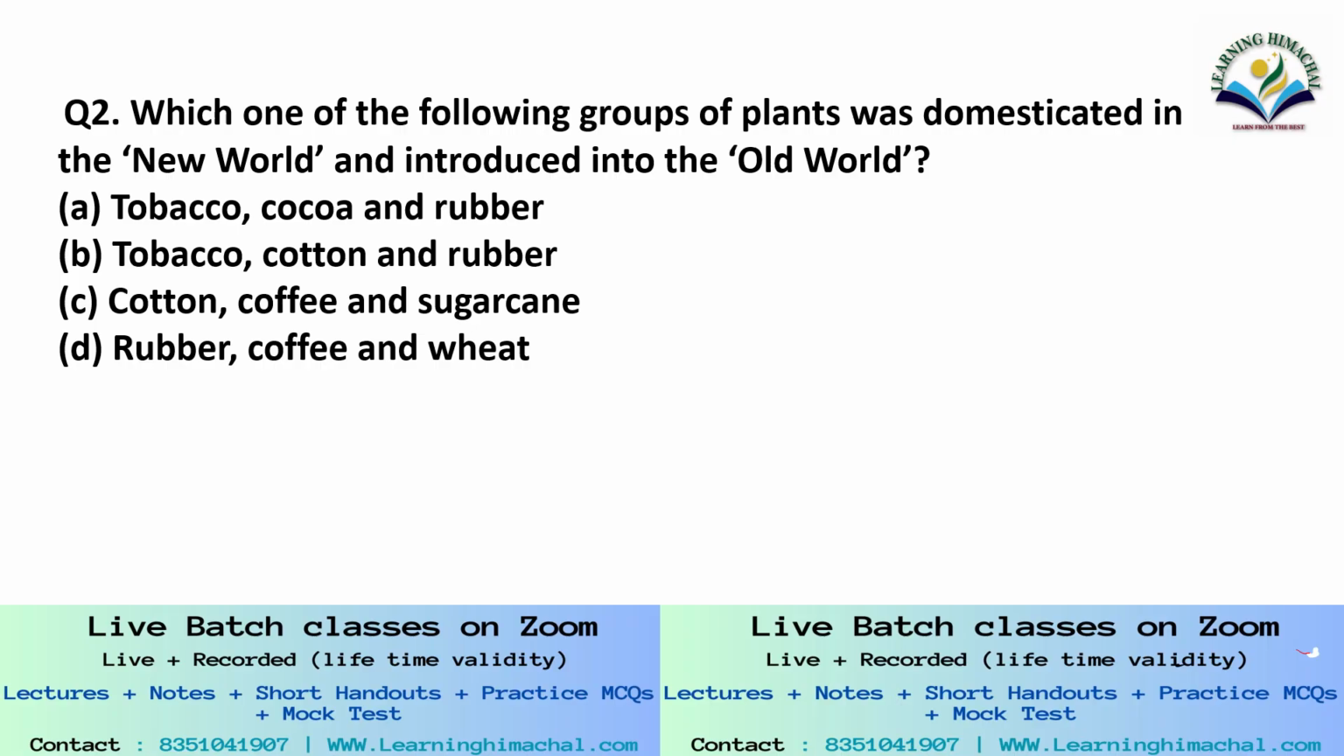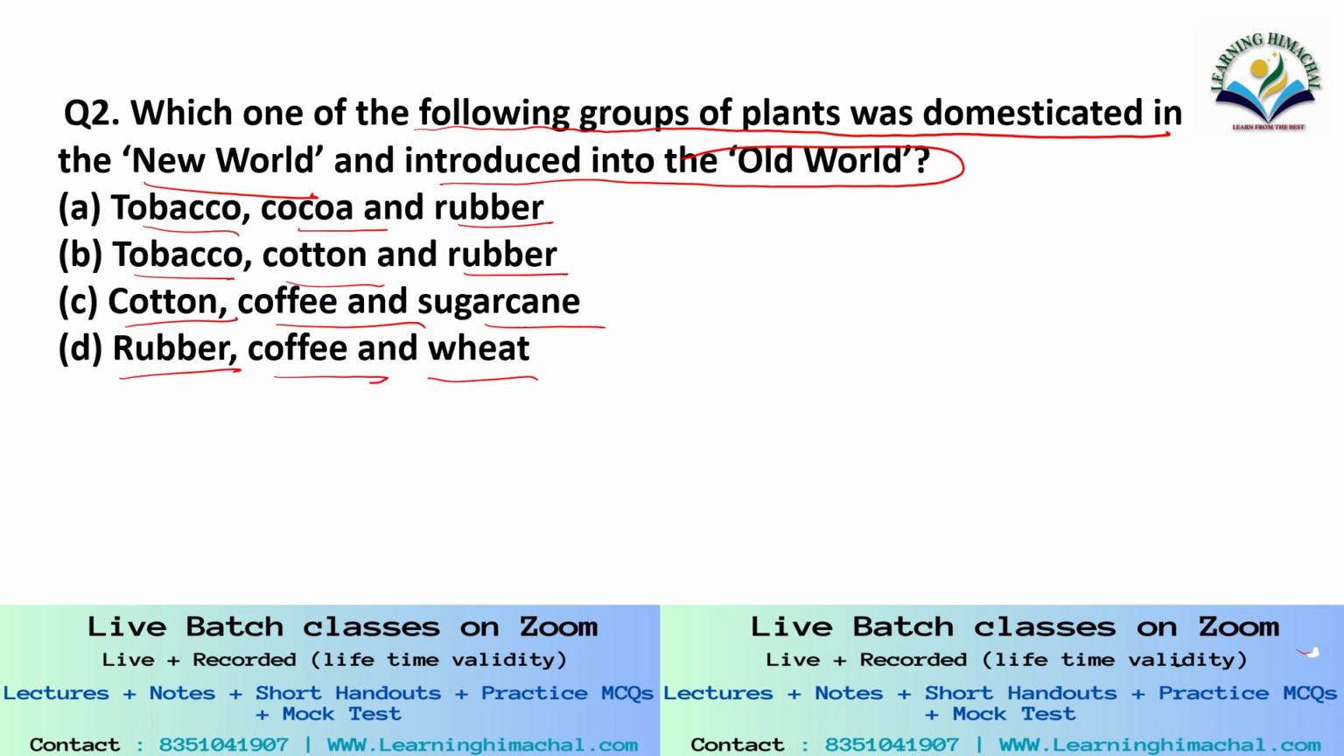Question number 2. Which one of the following groups of plants was domesticated in the New World and introduced into the Old World? Option A, tobacco, cocoa, and rubber. Option B, tobacco, cotton, and rubber. Option C, cotton, coffee, and sugarcane. Option D, rubber, coffee, and wheat.